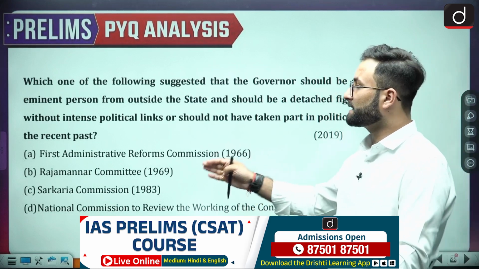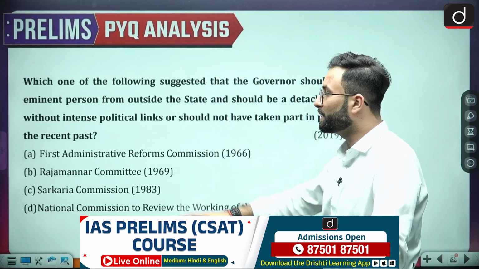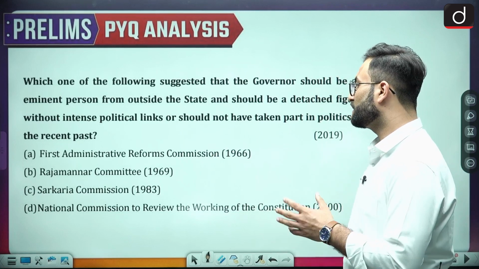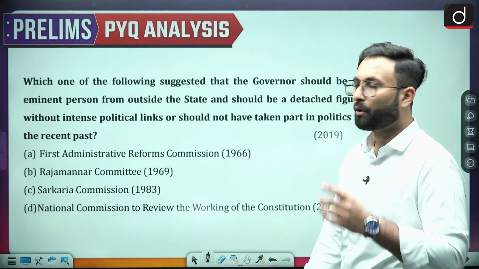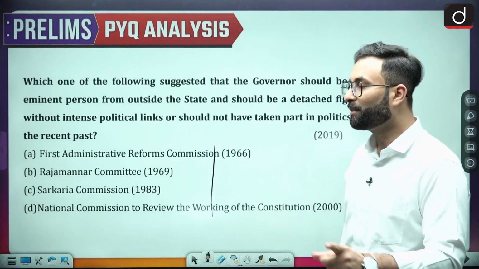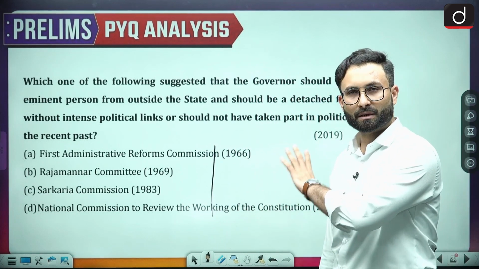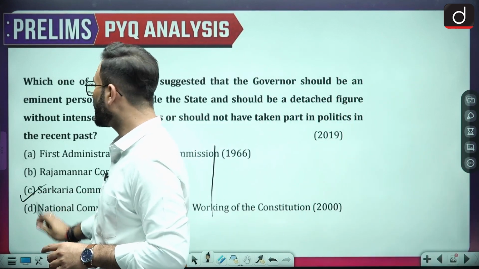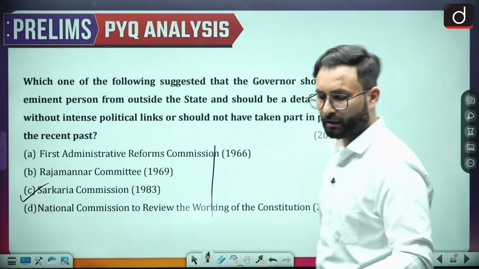Okay, so what they are saying is, which commission has given this recommendation? First, ARC, Rajmannar Committee, Sarkaria Commission, or the National Commission to review the working of the Constitution. Now all these commissions become important for you because they have been mentioned. Now it is your job to go and check what these commissions have talked about. Option C is your right answer, that is about the Sarkaria Commission.